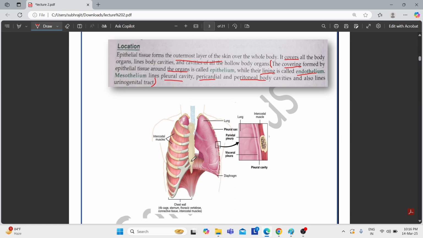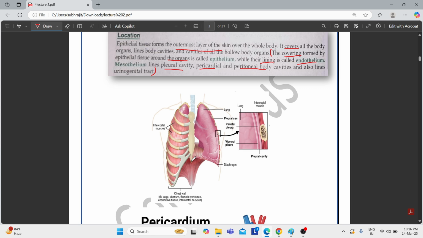For example, first coming to the pleural cavity. This cavity is present in the lungs. This is our lungs, and this is our pleural cavity. Now this pleural cavity is lined by the visceral pleura and the parietal pleura.